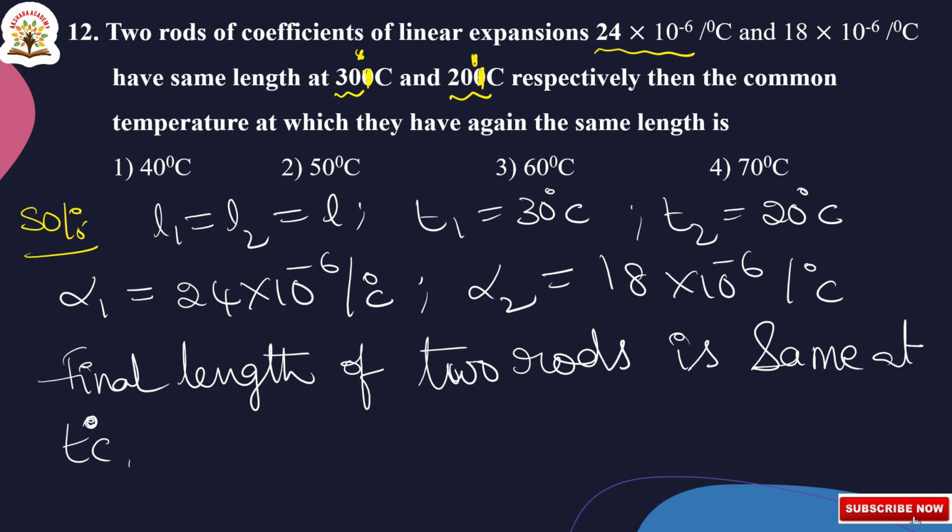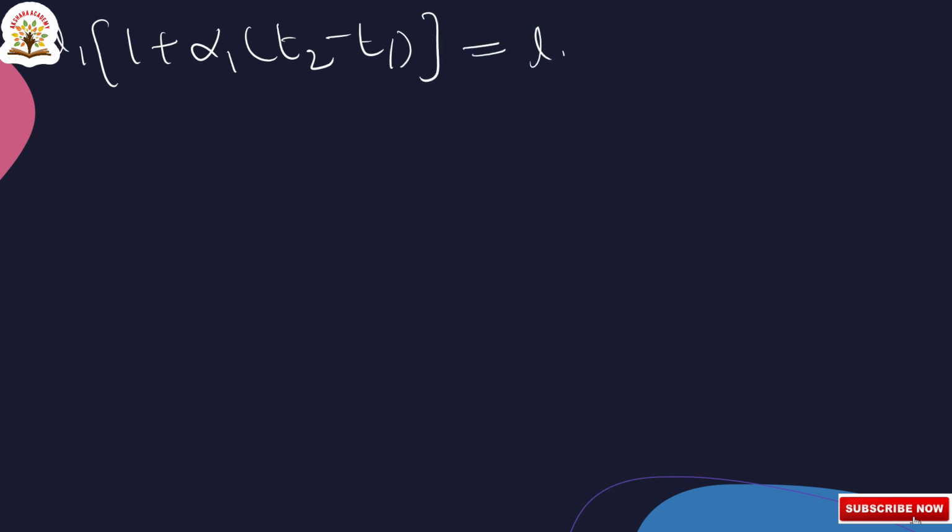So, L1 dash is equal to L2 dash. L1 dash is equal to L1 of 1 plus alpha 1 of T minus T1, that is equal to L2 dash, which is equal to L2 of 1 plus alpha 2 of T minus T2.